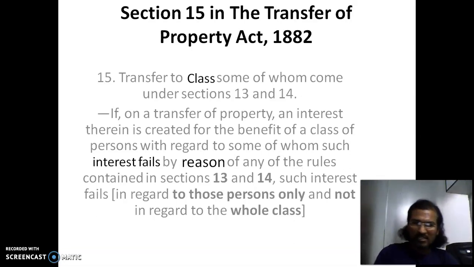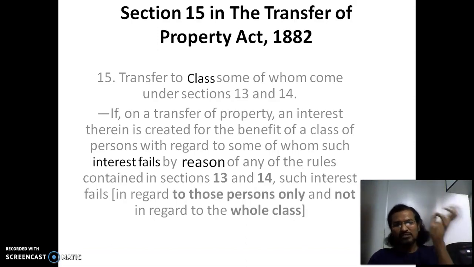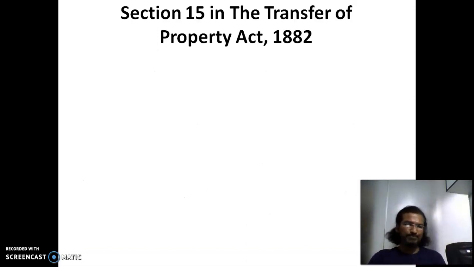So the class which is not being affected by section 13 and 14 shall get the absolute interest, and the other shall fail. That is the importance of this section, which is kind of a revision, or encompasses the meaning of 13 and 14.